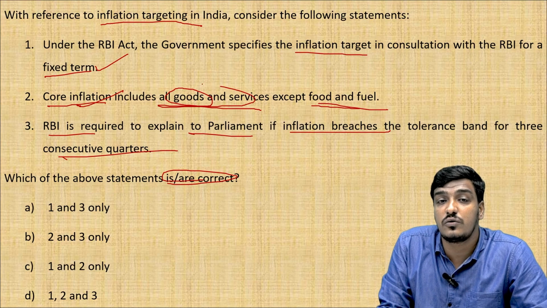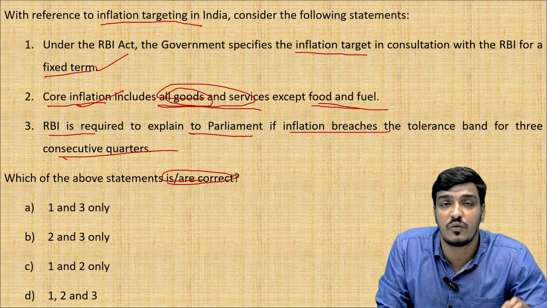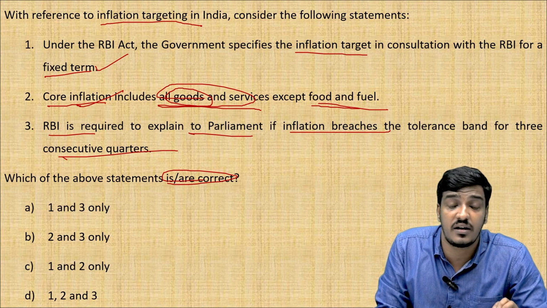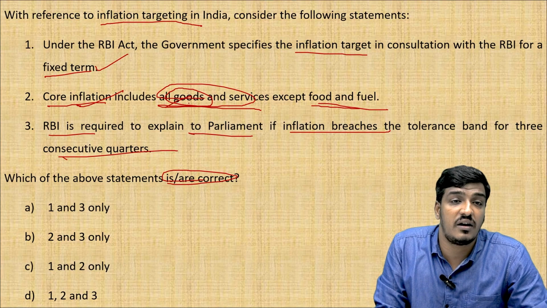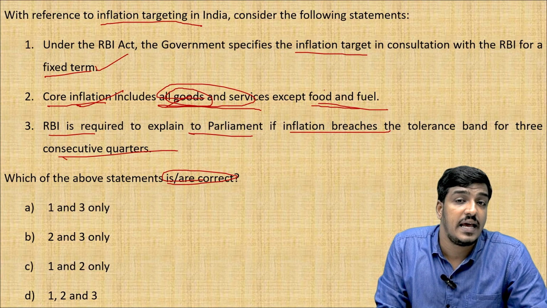And this "all goods and services" is a deceptive phrase from the aspirant's point of view, so we have to be very careful in addressing this statement.